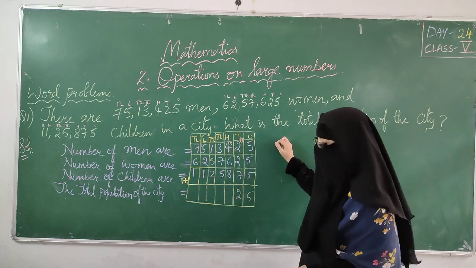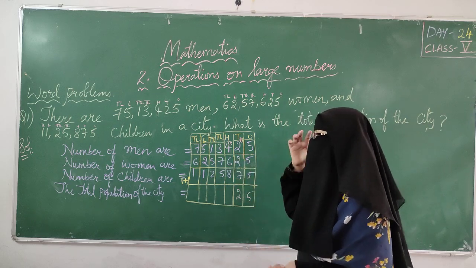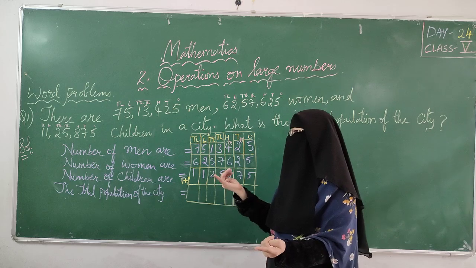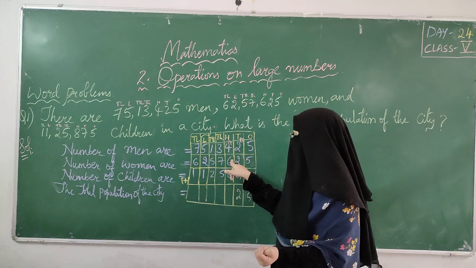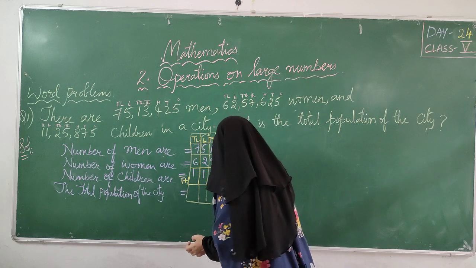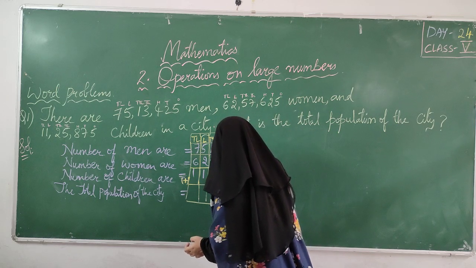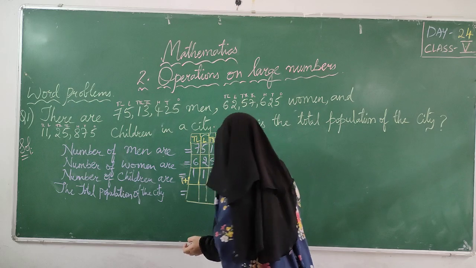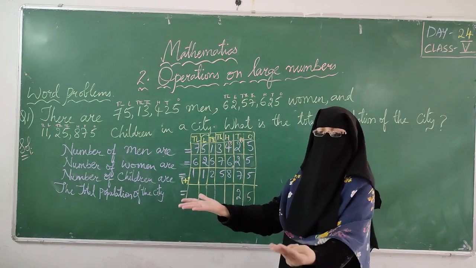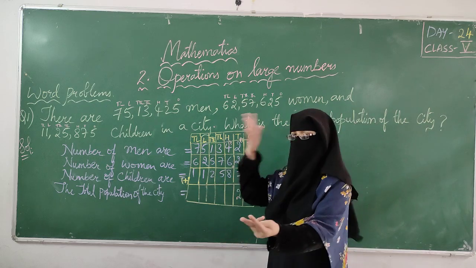1 plus 4, 5. 5 plus 6, keep 5 in your mind, 6 on your fingers. After 5, 6, 7, 8, 9, 10, 11. Right? 11. Next. I am writing 11 here. Keep 11 in your mind, 8 on your finger. 8 I have taken in my finger and 11 in my mind.